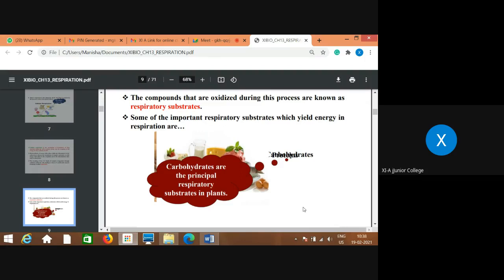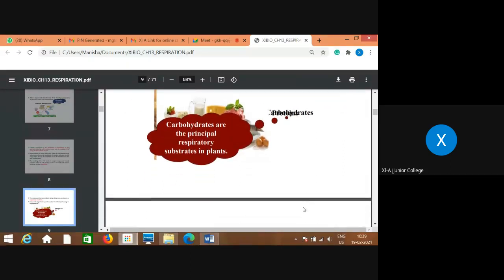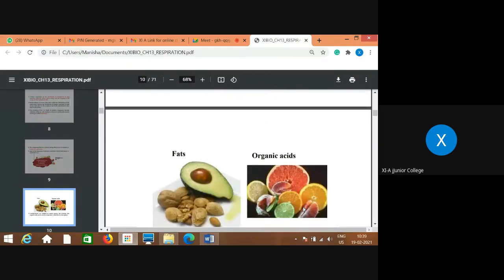So generally that is the primary, most usable form of food, which can be easily broken down. Normally the carbohydrate considered is glucose, or carbohydrates in the form of glucose, which can be easily broken down. So first, if it is a disaccharide, it gets converted into monosaccharide. If it is a polysaccharide, then also it gets converted into a monosaccharide like glucose, and that is the substrate used by plants for the process of respiration.